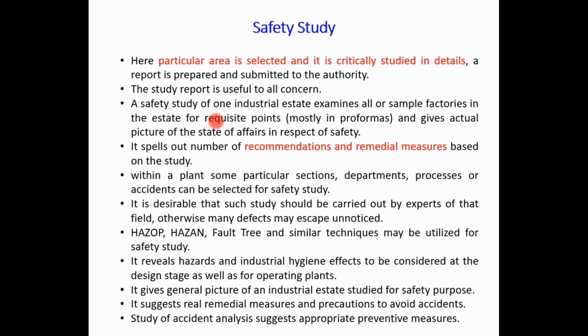So if the detailed study is done in one department or section of one plant, then it can be useful for other plants or other departments also. So that can be done with the help of safety study.